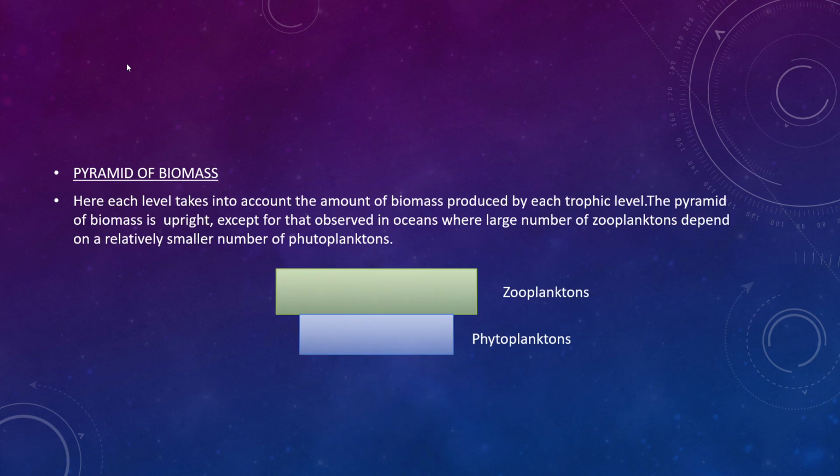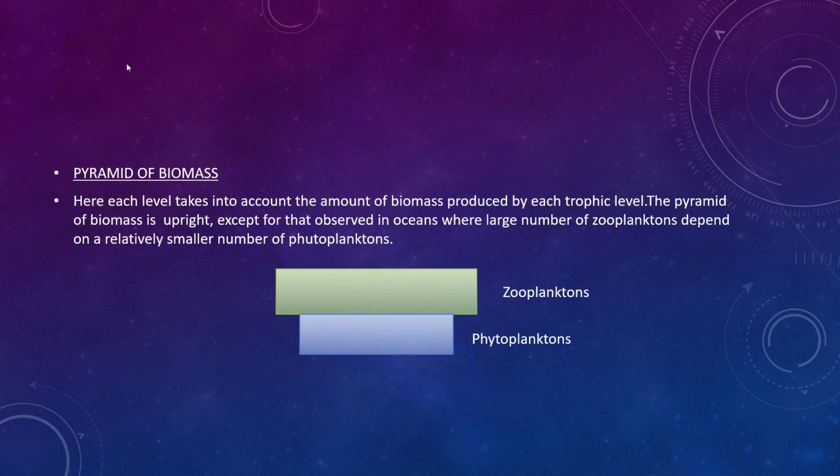Next, pyramid of biomass. Here, each level takes into account the amount of biomass produced by each trophic level. The pyramid of biomass is upright except for that observed in oceans, where a large number of zooplanktons depends on a relatively small number of phytoplanktons.